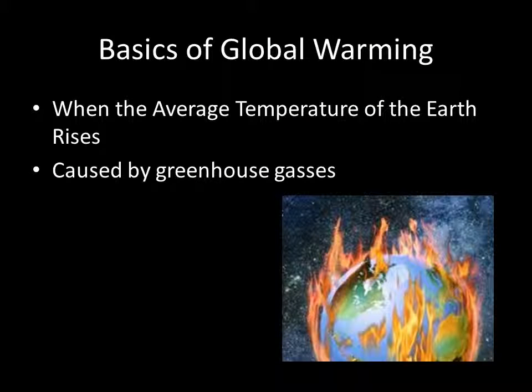Global warming is when the average temperature of the Earth rises. This is caused when greenhouse gases hold light from the sun and heat the inside of the Earth's atmosphere, causing the temperature to rise. This slow and gradual change is dangerous to living things because many species cannot adjust to the climate change. Greenhouse gases are an important part of making the Earth habitable because they act as an insulator of the sun's heat. Although greenhouse gases are necessary for living things, too much of them will cause the temperature to rise.